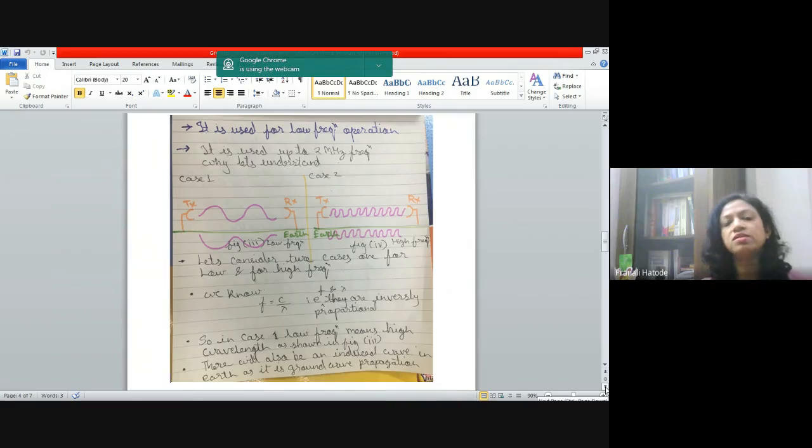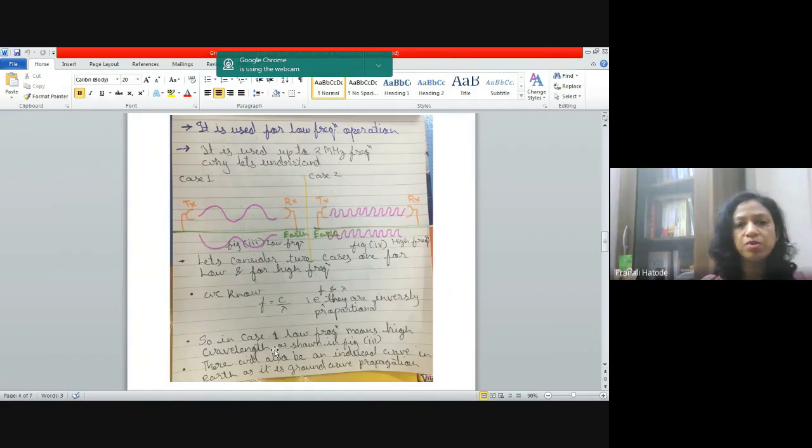The second thing is that it has to be used for low frequency operations only. Why? Let us see. Low frequency range, it is up to 2 megahertz frequency. It is used up to 2 megahertz frequency. Now why? Let us understand.